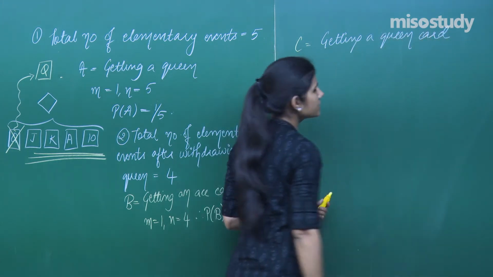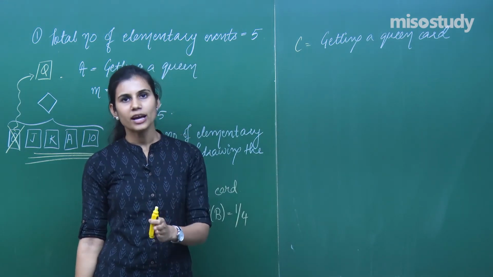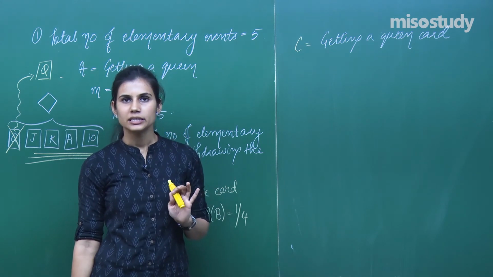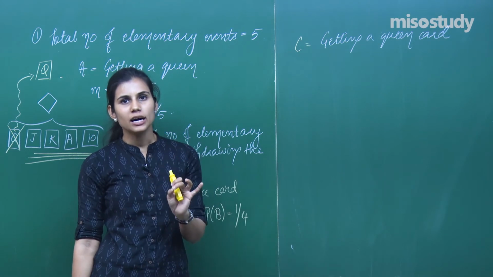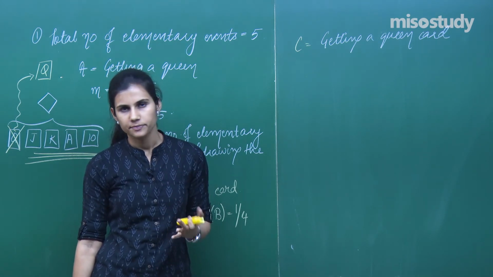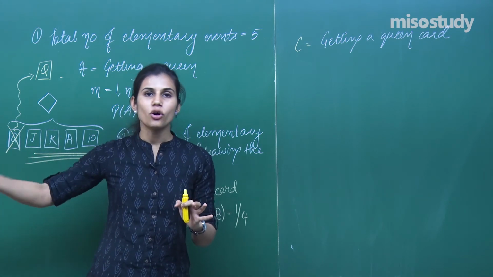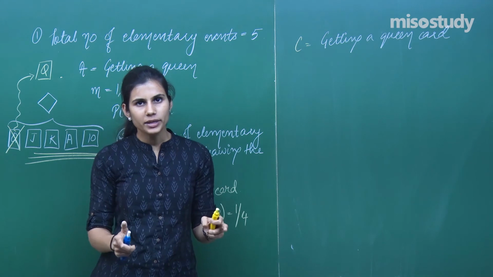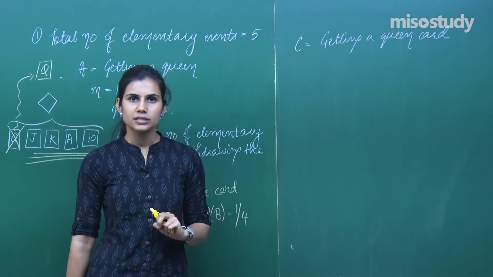try to understand this. Now I have 4 cards left. One is king of diamonds, then jack of diamonds, ace of diamonds and tens of diamonds, right? These are the 4 cards at my disposal. I have to pick one card. I have 4 possible outcomes. Total number of elementary events in this case is 4 because queen has already been withdrawn and kept aside. Now with these 4 cards, what is the probability that you will be getting a queen? Is there even queen present in this 4 cards?